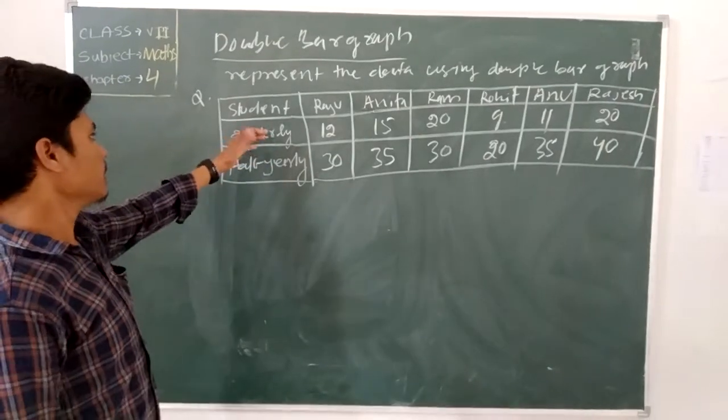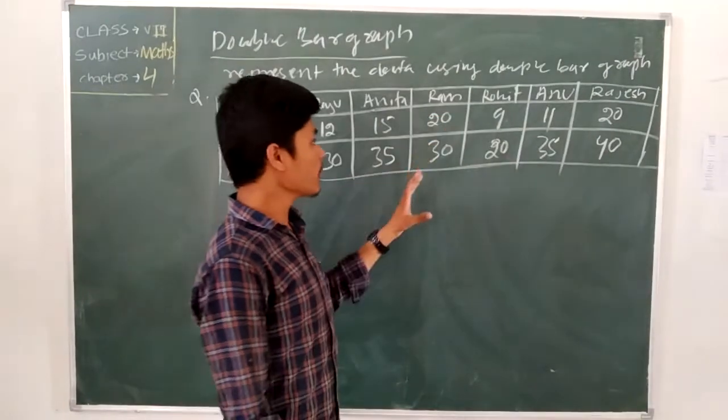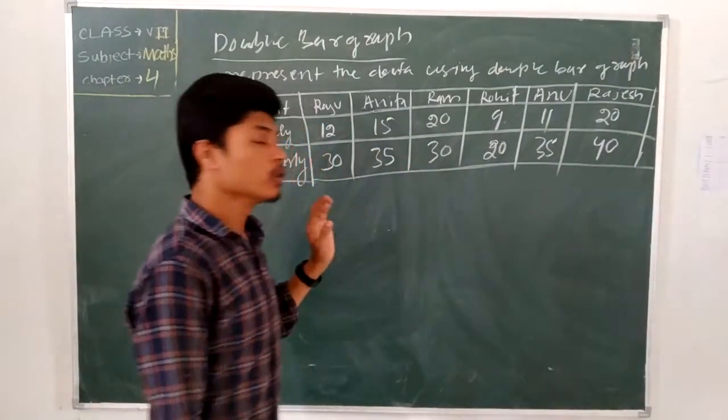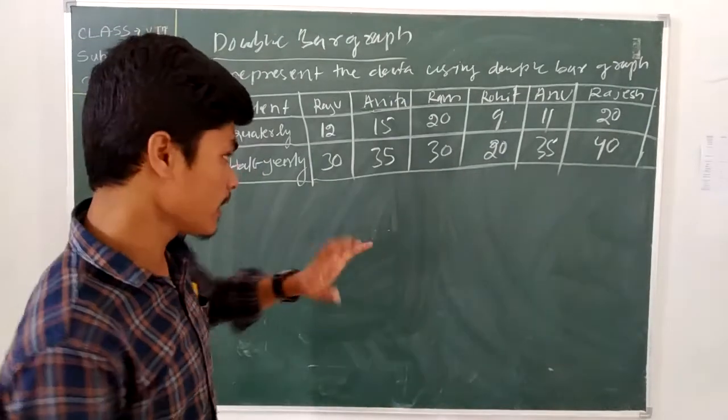Now we present the data using a double bar graph. How do we present it in a double bar graph? We take the x-axis and y-axis the same as before in the first example. Same thing.